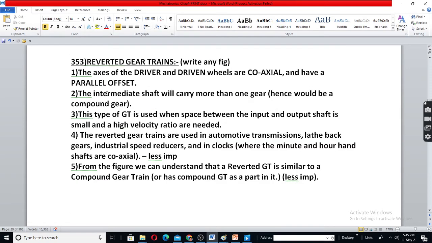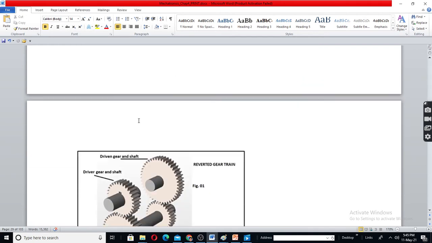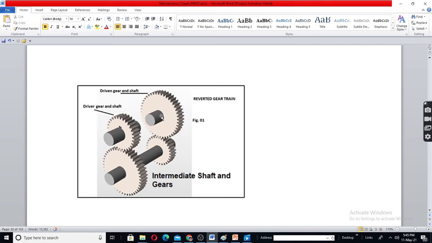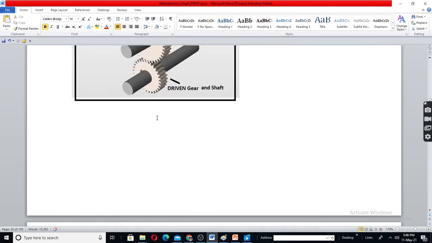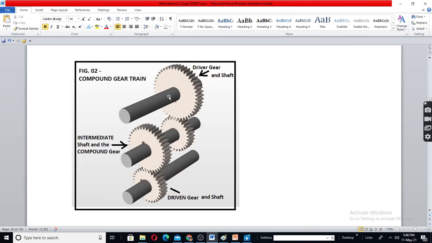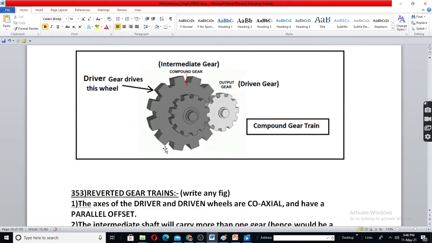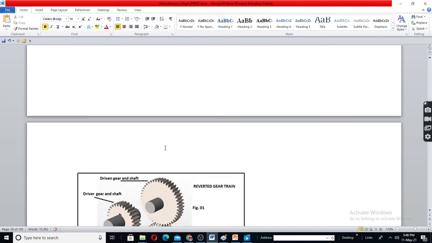Next, reverted gear trains. Here, driver and driven are on the same line with a parallel offset. In these cases, the shafts are parallel. Here, shafts are coaxial.